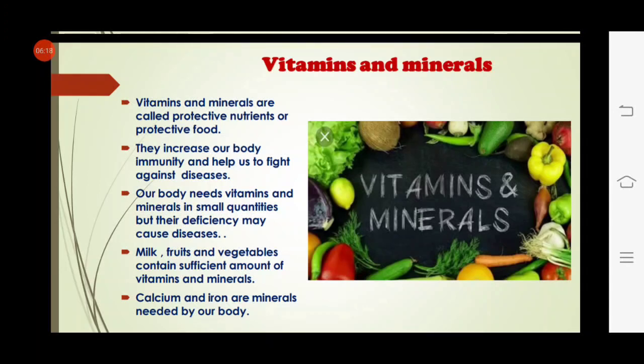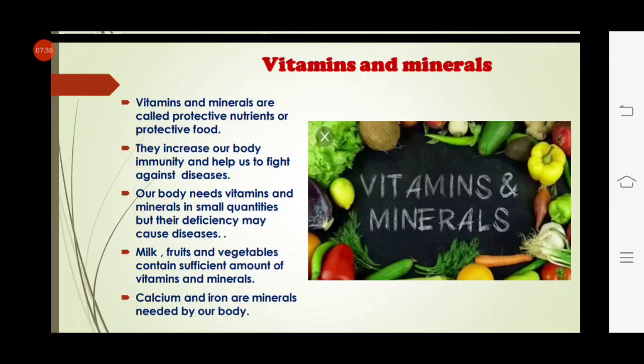Our body needs vitamins and minerals in small quantities. Milk, fruits and vegetables contain sufficient amounts of vitamins and minerals. If we take sufficient amounts of fruits, vegetables and milk, we will get vitamins and minerals. Among minerals, calcium and iron are very important for our body.